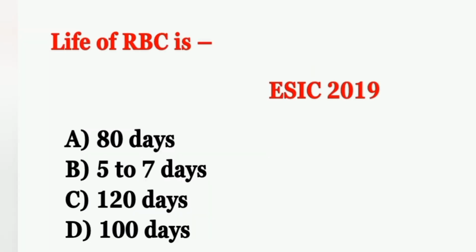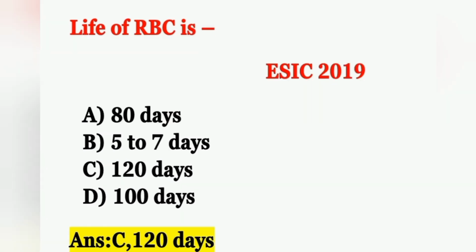The next question, lifespan of RBC is. Option A 80 days, option B 5 to 7 days, option C 120 days, option D 100 days. Lifespan of RBC is 120 days, so option C is the correct answer. Fetal RBC is 80 days. If it is not mentioned and it is just RBC, the lifespan of RBC means 120 days.